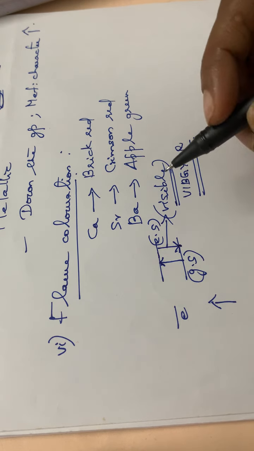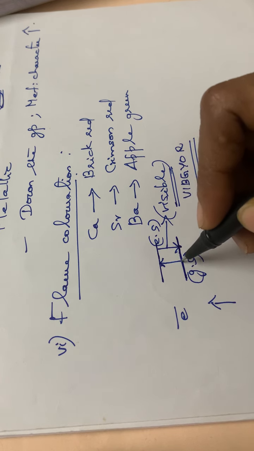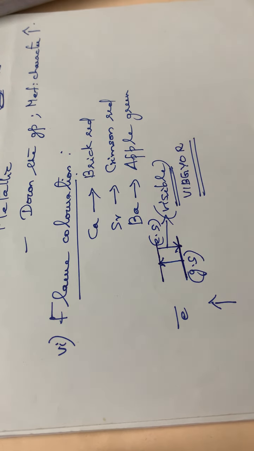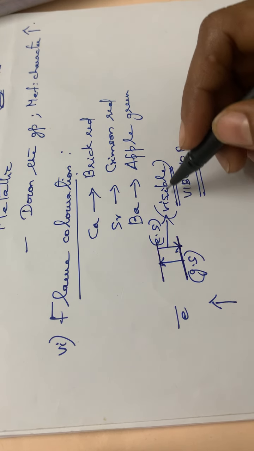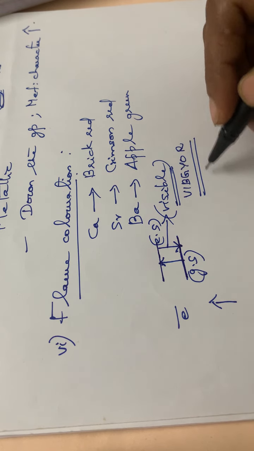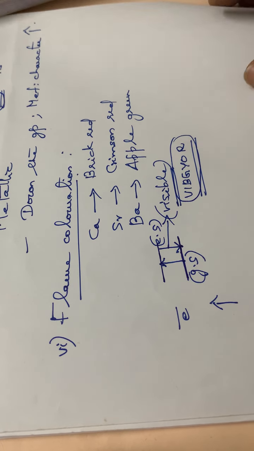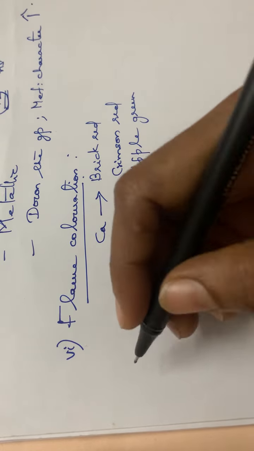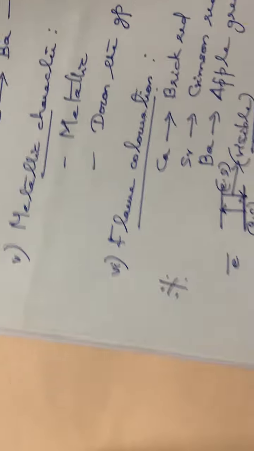So that is the reason. First of all, it will be excited from the ground state to the excited state. After that, from the excited state, it has to come back. While returning to the ground state, it will be emitting some energy in the visible region, which means it will have some color, VIBGYOR. So that is how color is imparted to the flame. Hope you are clear. You have to note this point down. Flame coloration is important.